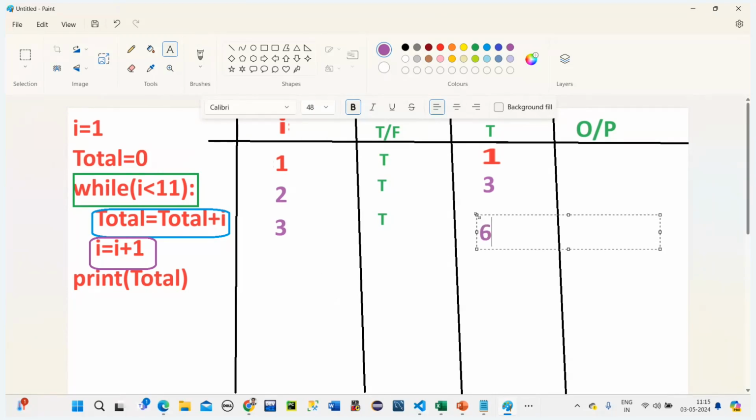Now it is 6. I guess you are understanding now. 6. Yeah. And now what is the total value? It is 6. Now once 6 is done, now again it will update the I value, right? Yes. So now what is the I value? 6.